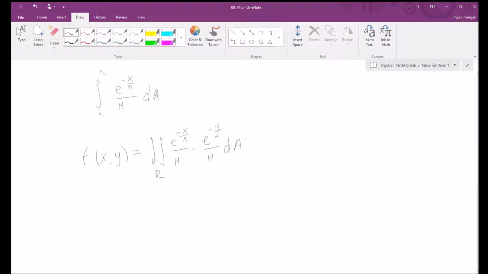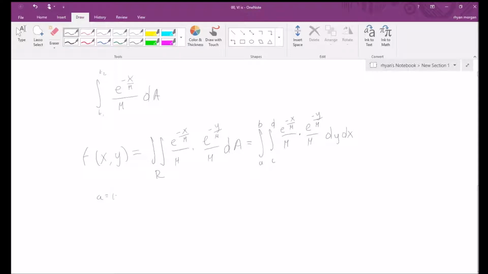So this can then be equal to the integral from a to b of the integral from c to d of e to the negative x over mu divided by mu times e to the negative y over mu divided by mu times dy dx, where a and b are the initial and final times for our x equation, and c and d are the initial and final times for our y equation, which for both a and c will be 0.